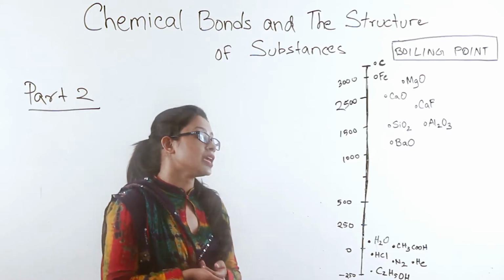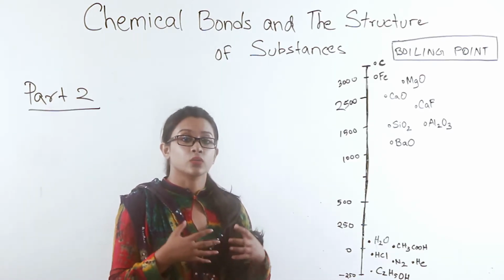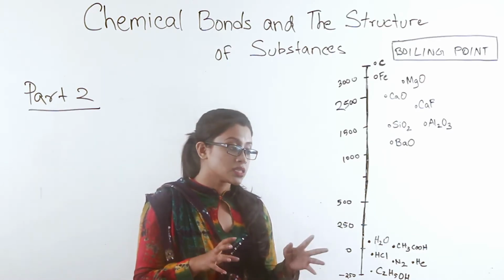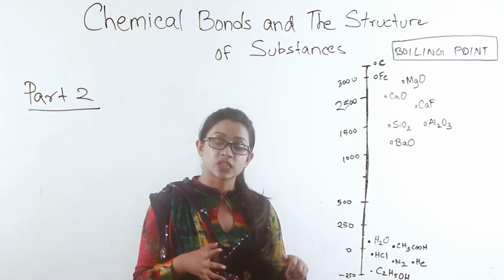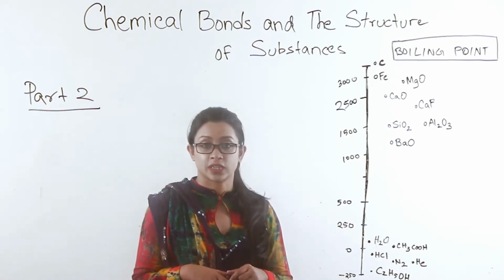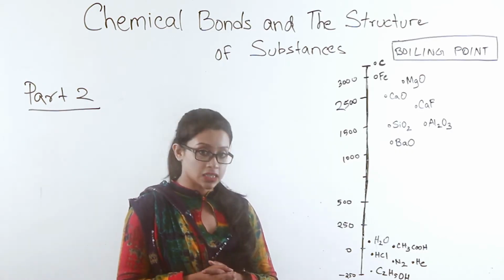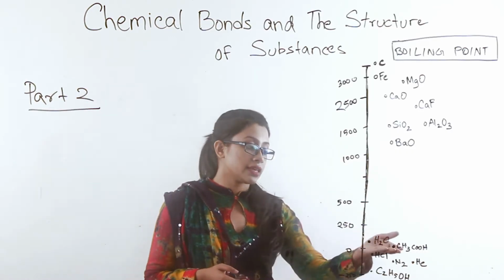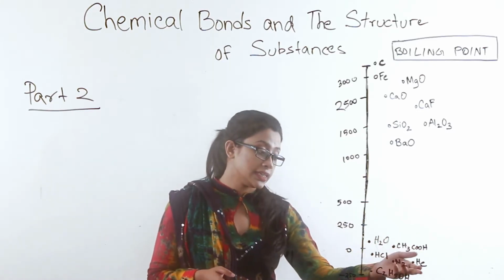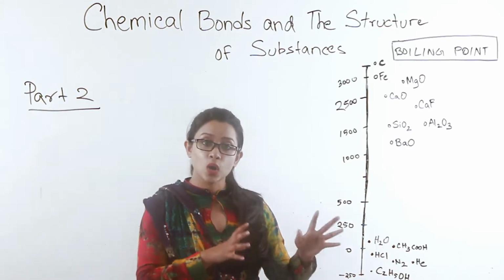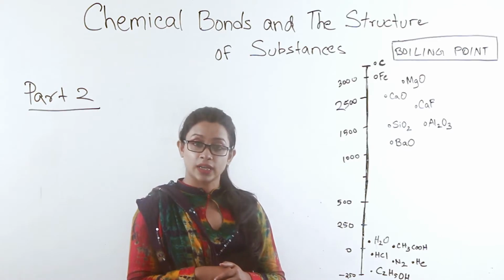For example, in case of water, it is a simple substance with weak bonds. The bonds are not that strong, therefore its boiling point is somewhere around 0 to 250. And as we know, the boiling point of water is 100 degrees Celsius. Same with ethanoic acid, hydrogen chloride, nitrogen, helium, ethanol, etc. All these substances are lower on the scale of boiling points.